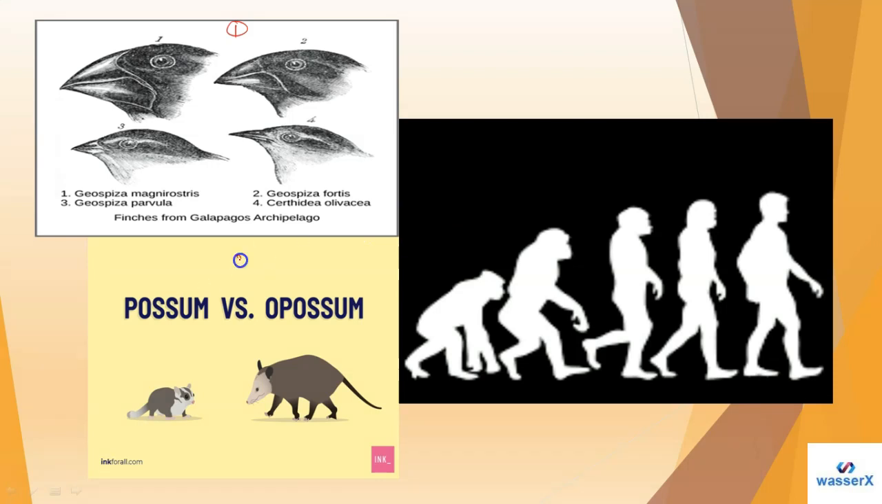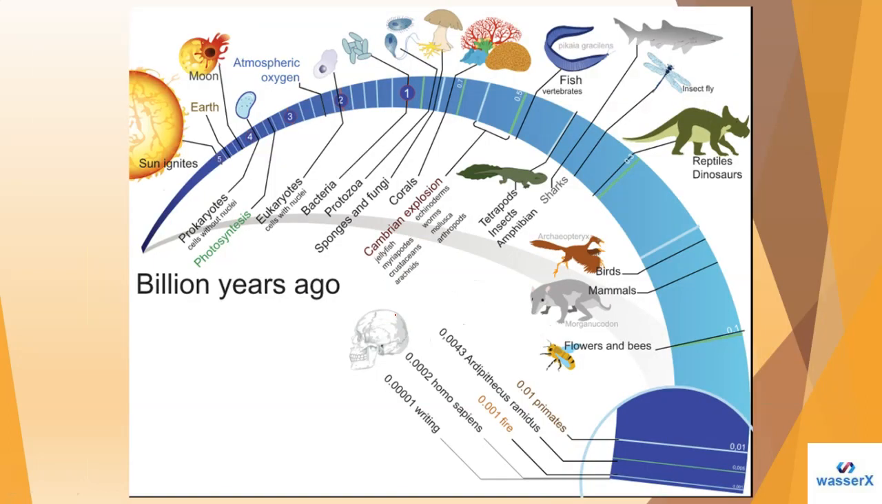As in the second picture, you can see we have possum versus opossum. These, of course, also came from the same ancestral background. And in the third one, as you can see, we have Homo sapiens. That also has a different evolutionary history. So let me take you further now, students.